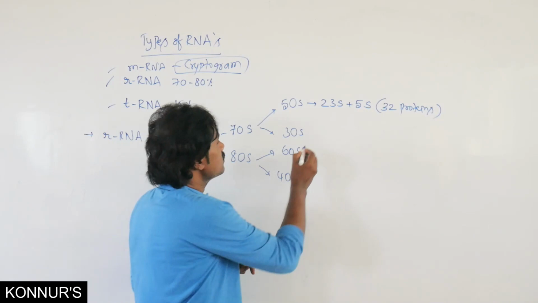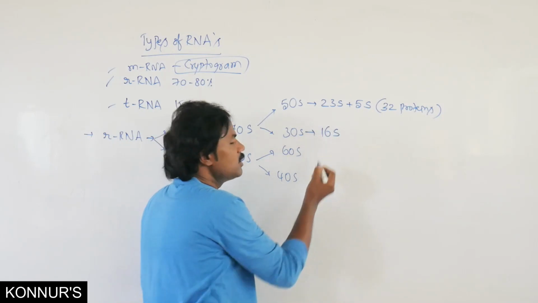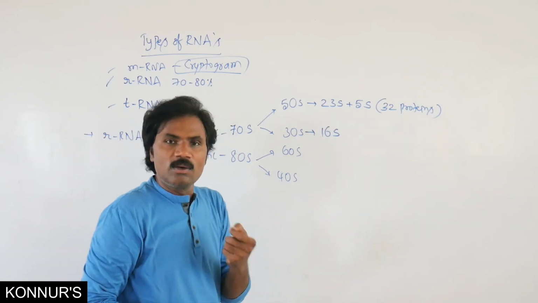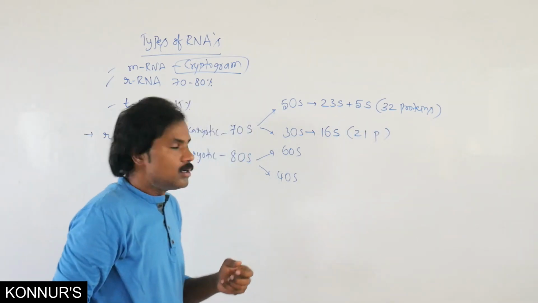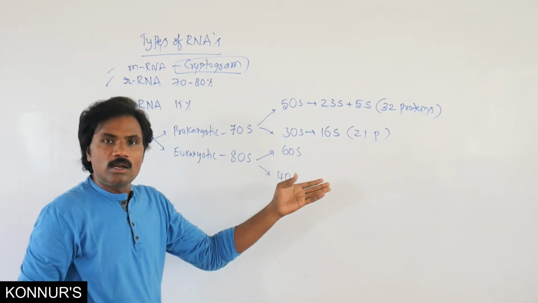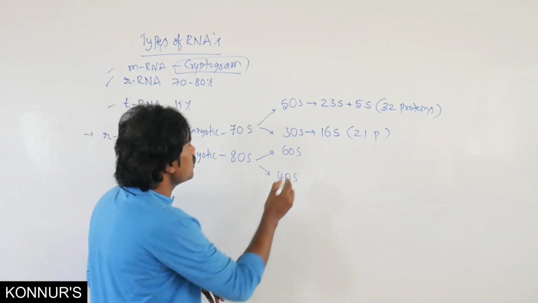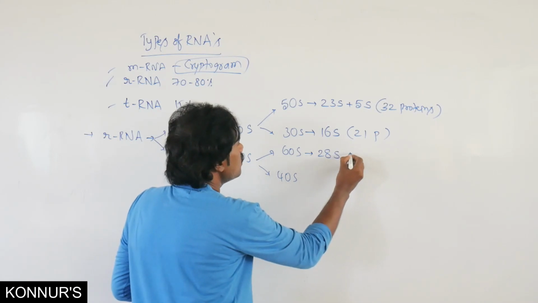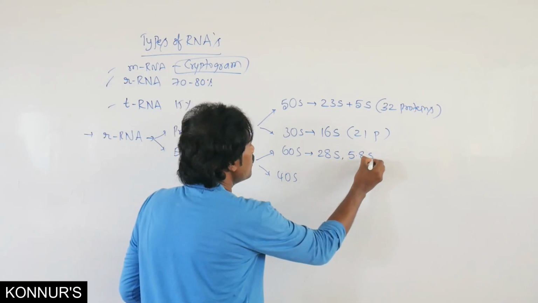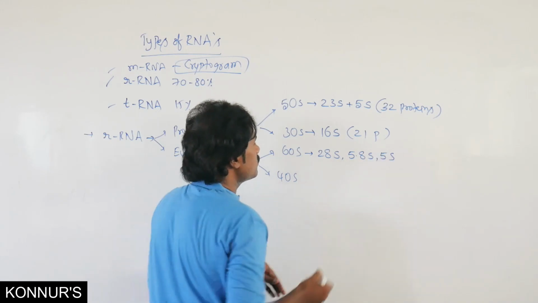Similarly the 30S has only 16S. How many proteins? 21 proteins are present. Whereas in the eukaryotic organism, what subunits are present in 60S? That is 28S, 5.8S and 5S.